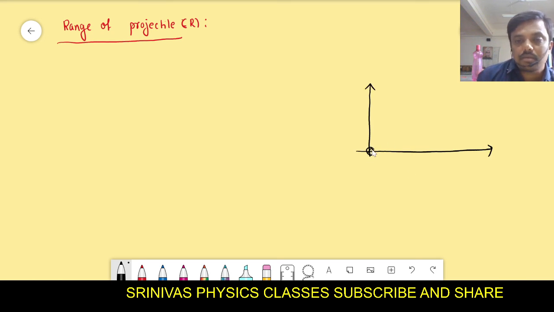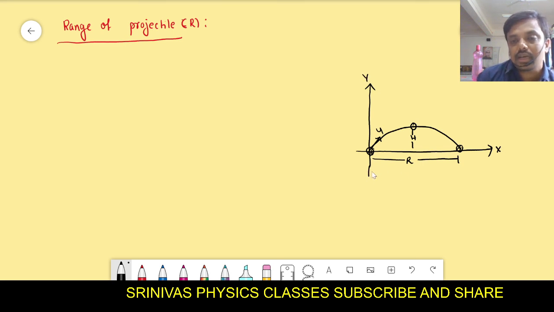If you throw some object with some velocity u, and you should learn the formulas by heart also, this is the maximum height it is reaching, and it travels some distance along the x-axis, right? The maximum distance traveled along the x-axis is said to be range.